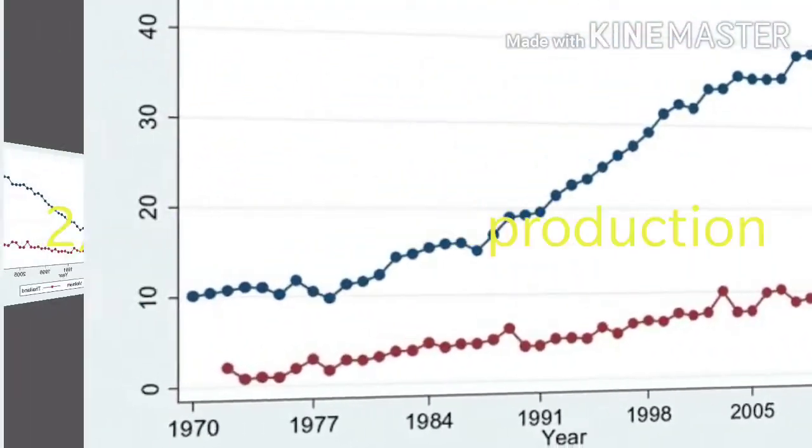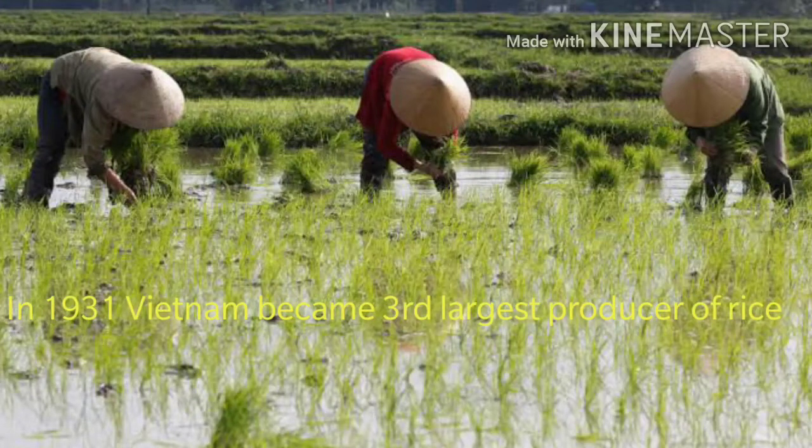Because of this, in 1931, Vietnam became the third largest exporter of rice in the world. Do you understand? Because of the French threefold strategy and the encouragement of rice cultivation, by 1931 Vietnam became the third largest exporter of rice in the world.